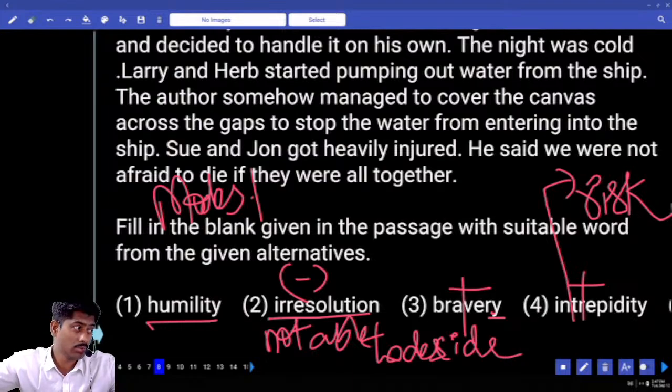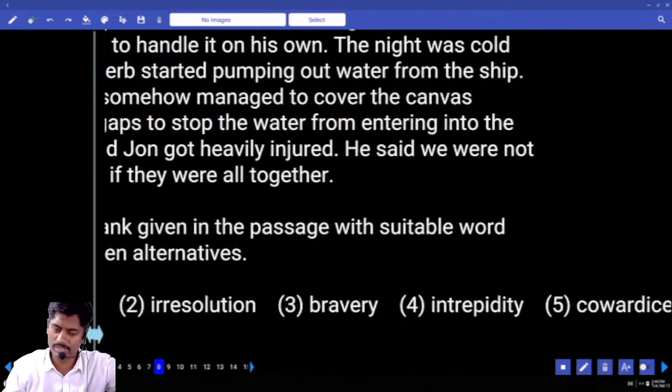Are you brave? For example, I'm asking, are you brave? Yes. Can you sleep on the railway track? This is called intrepidity. Sir, I am strong, I can jump from the top floor. This is intrepidity. Brave only, intrepidity. It's kind of foolish. Three were actually synonyms.